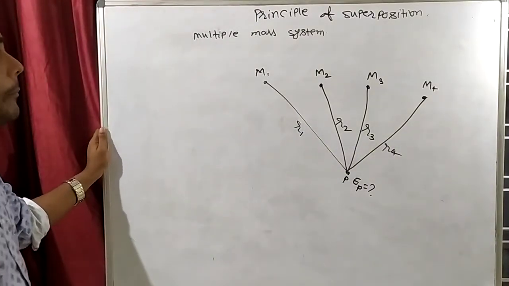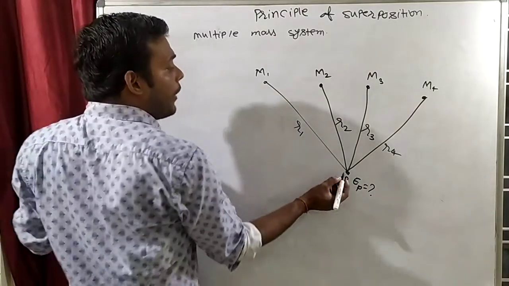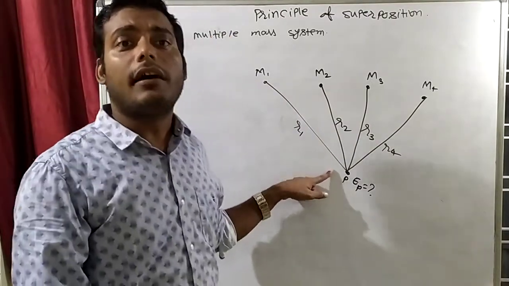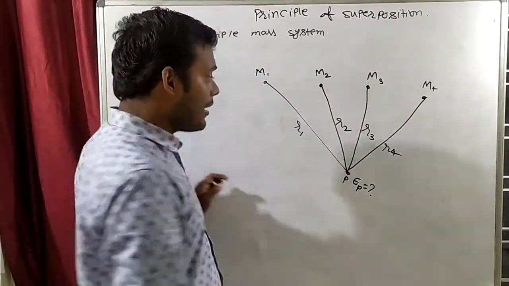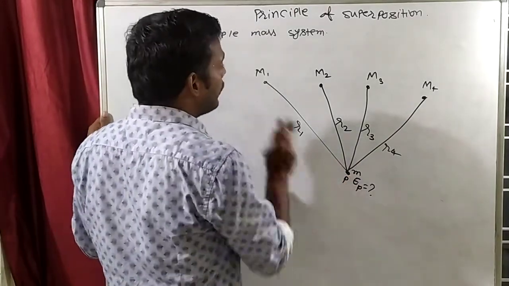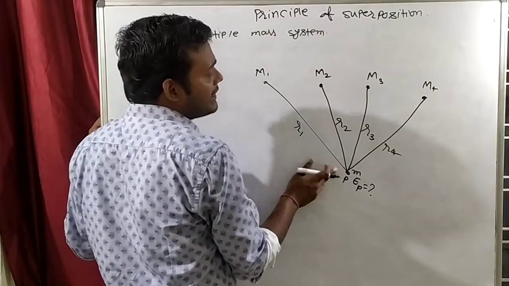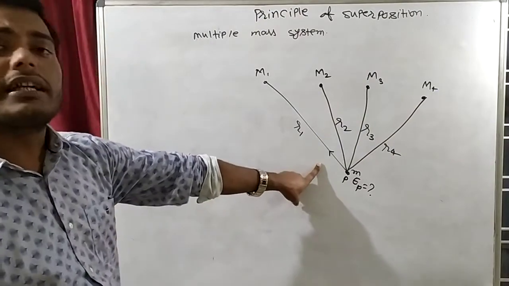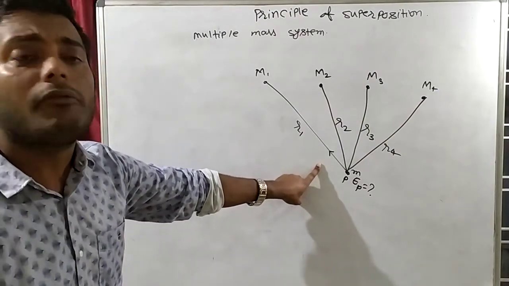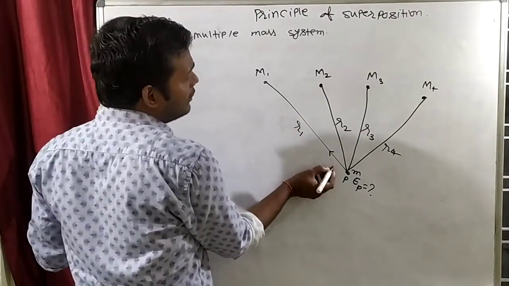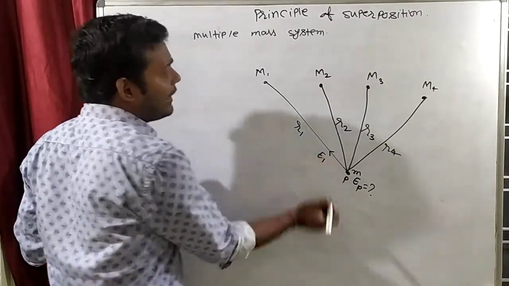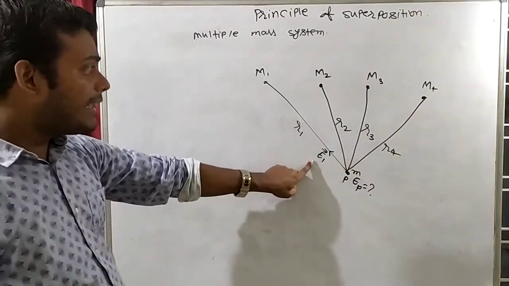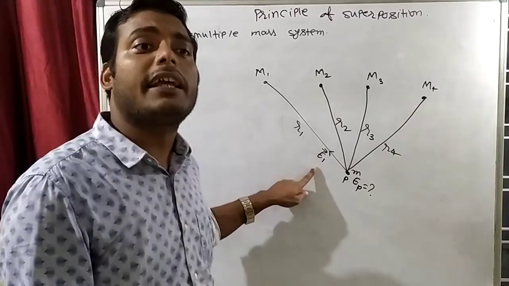So what will be the gravitational field? First, what will be the direction of the gravitational field due to the first mass? We have to find the gravitational field at point P, so for testing purposes we will put a test mass, a small m. This is the source mass, and this is the test mass. It will pull, so the gravitational force direction will be this. The direction of the gravitational force and the direction of the gravitational field will be the same. So this will be the direction of E1 vector, the field due to the first mass.